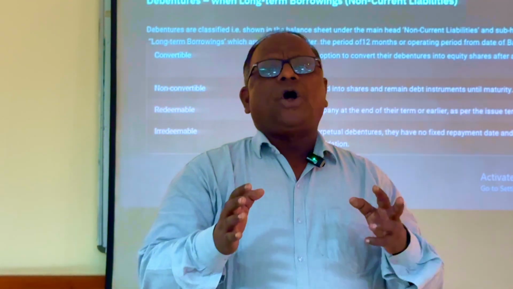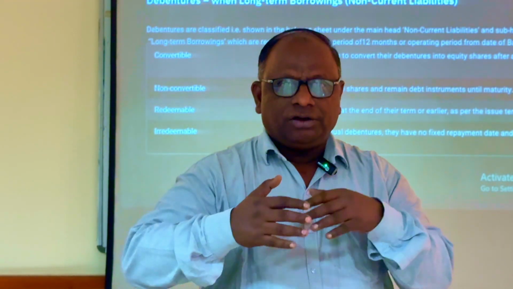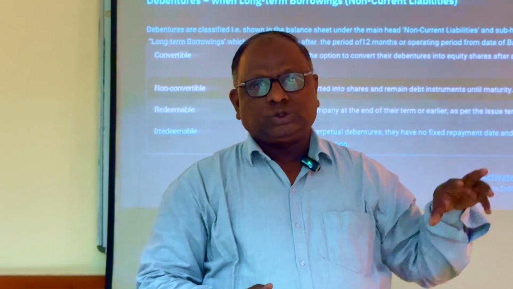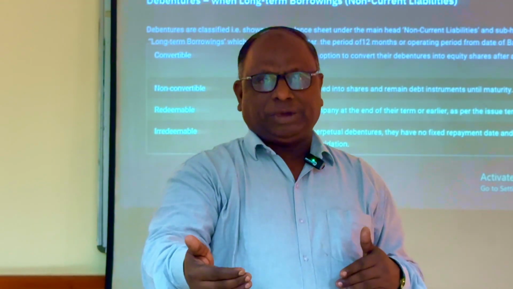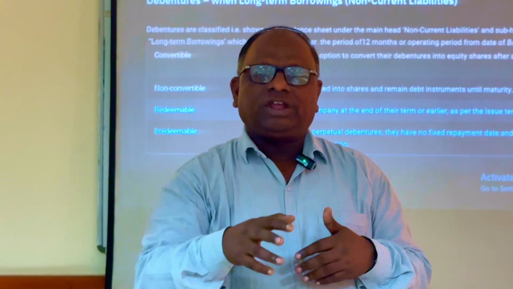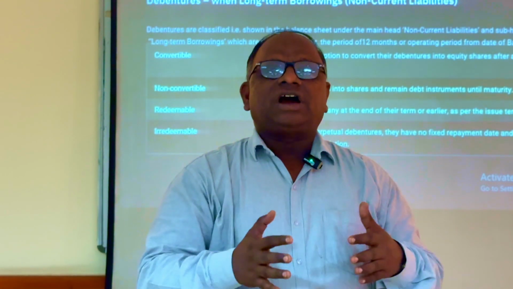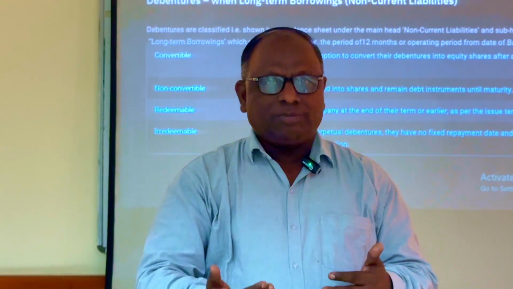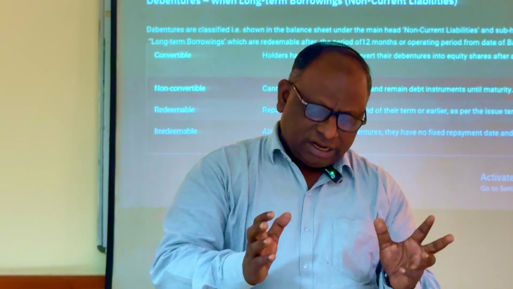Some part of the debentures, children, should be paid. For example, suppose the debentures are worth 10 crores, and 1 crore worth of the debentures are payable within one year or within the normal operating cycle from the date of the balance sheet. Then that much of the amount should be transferred to current maturities of long-term liabilities, and it will be shown in current liabilities. Children, this is the general glimpse about it.